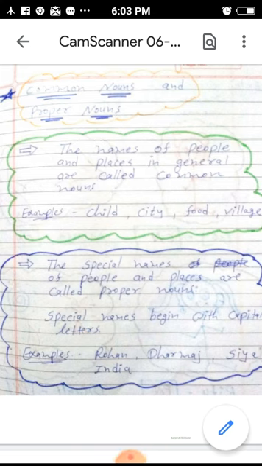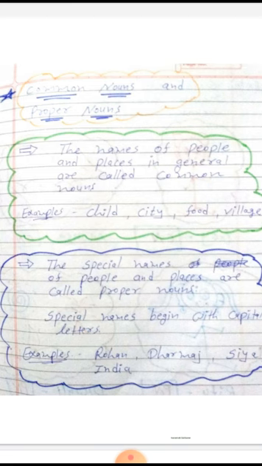And today we are going to learn common nouns and proper nouns. Previously we have learned what nouns are, right? The name of a person, place, animal or thing is called a noun. Today we will learn common nouns and proper nouns. So first we will see what common nouns are.